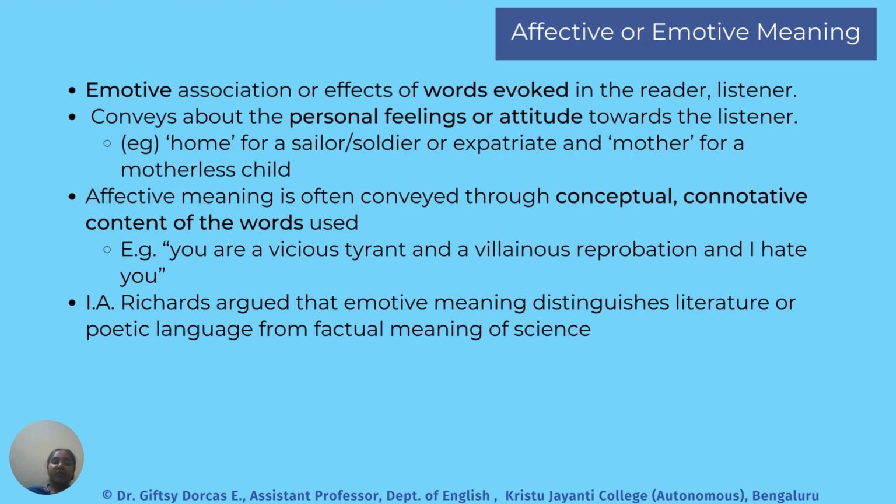For example, home for a soldier, or a sailor, or an expatriate brings out varied emotions and makes them emotional. In the same way, the word mother for a motherless child makes them emotional. So this is the affective meaning. And affective meaning is often conveyed through the conceptual or connotative content of words. Another example is, "You are a vicious tyrant and a villainous reprobate, and I hate you." That was an example of how emotions are conveyed in words.